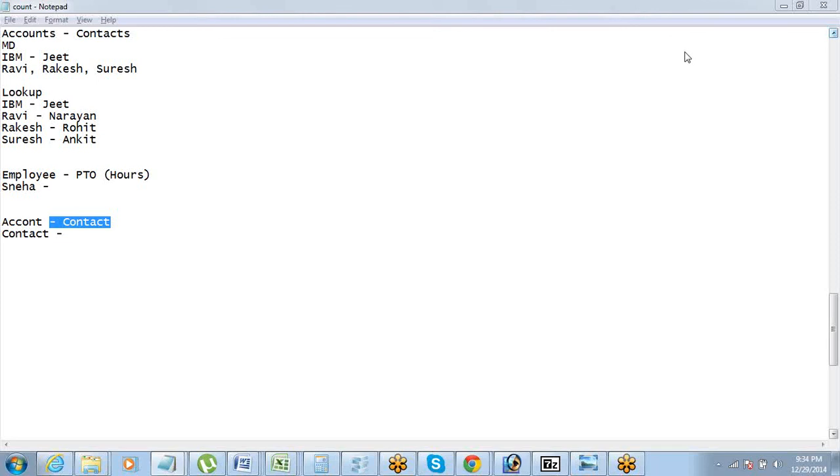Basically, we connect the objects to retrieve the data from that object. Correct? Yes, right.